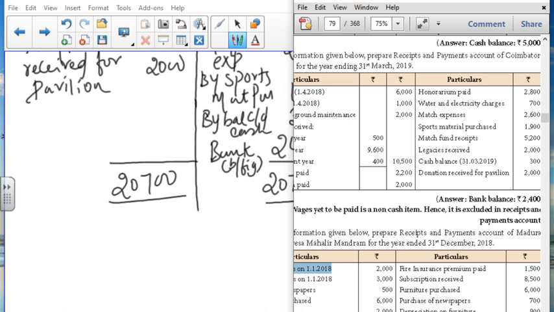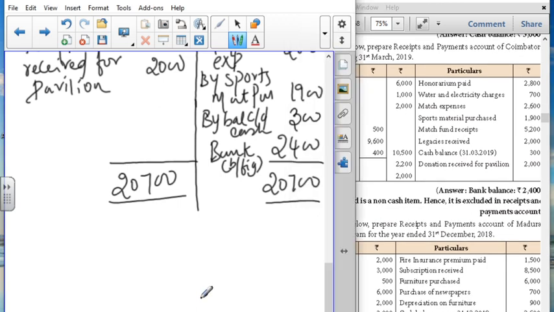So the cash balance on 31/12 they have given. It is nothing but the closing balance. Since it is 31/12, it is a closing balance. Here they have given 1/1, so it is an opening. Conveyance paid is a payment. Sale of furniture is a receipt, because when you sell furniture, cash comes in. Interest on investment is a receipt for us. So with this, we are going to calculate the receipts and payments for the year.